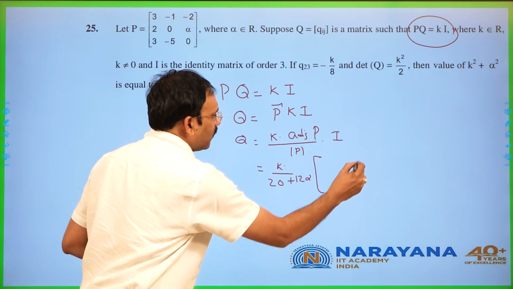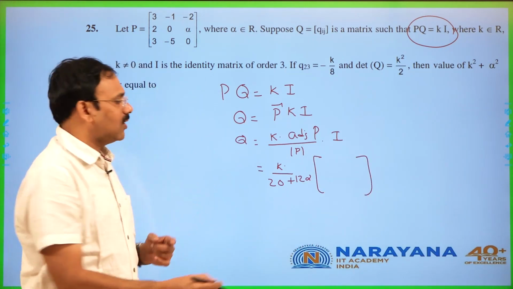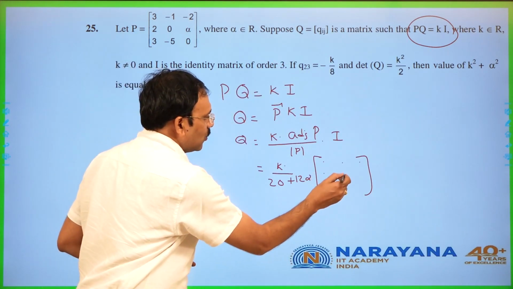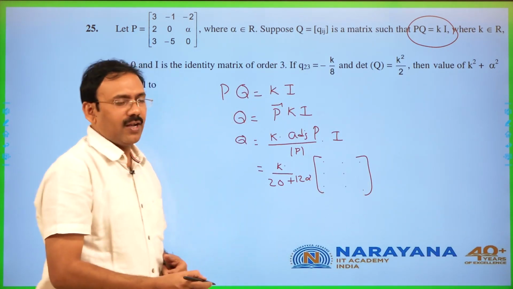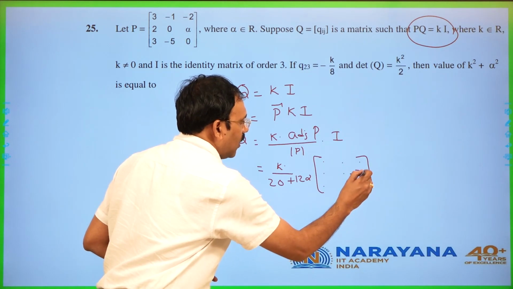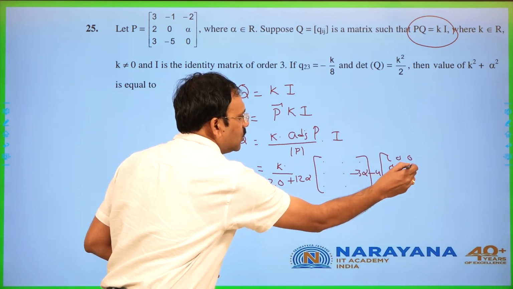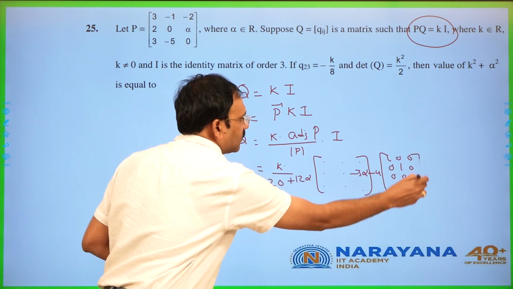Into adjoint P, we need not find all the entries, we just want the 2, 3 element. So the 2, 3 element I can find, which is minus 3 alpha minus 4, into I, which is 1 0 0, 0 1 0, 0 0 1.